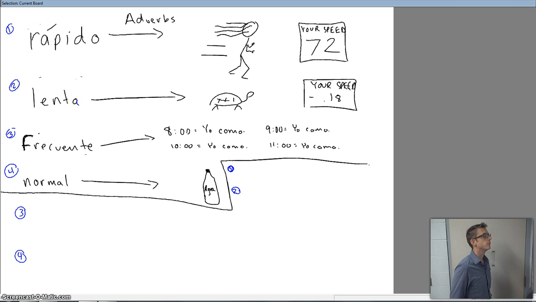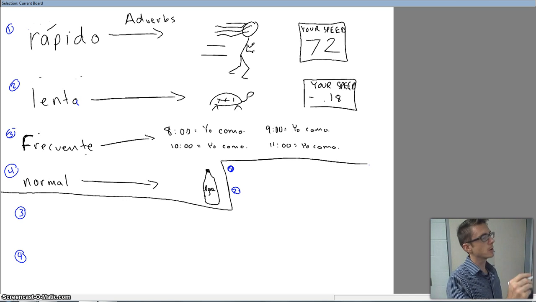But what I've done for you first is I have 4 examples of adjectives. And we're going to describe each situation with its adjective, but then we're also going to do so with the adverb so that you can see the difference. The first one, we have rápido. Rápido is fast, quick, however you want to word it. So we look at this picture and we've got this guy who's running. Well, apparently according to the speedometer, he's running very, very quickly, right? So we could describe him.